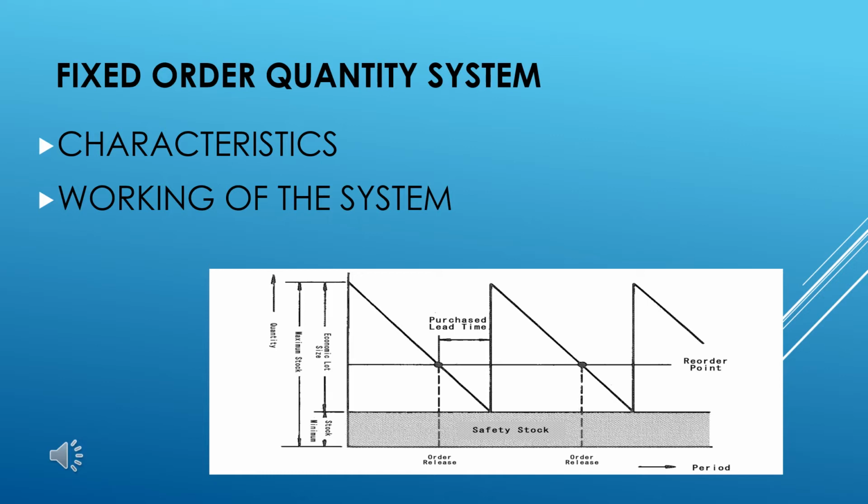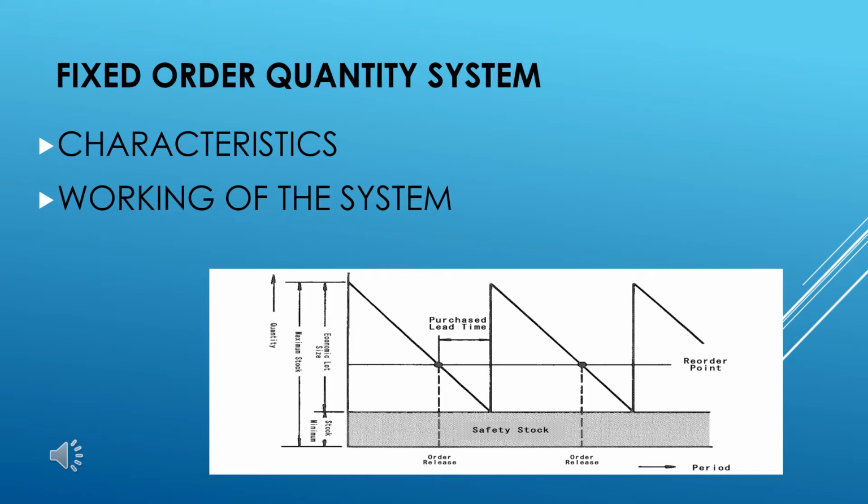Basically, this system is very simple and very easy to operate. The daily issues of each item are posted in its stock card, and the stock balance is worked out for the item and compared with the reordering level after a certain point of time. Replenishment action, as I have already said, is initiated only when the item falls below the reordering level. Otherwise, the decision is postponed until the next follow-up has been completed.